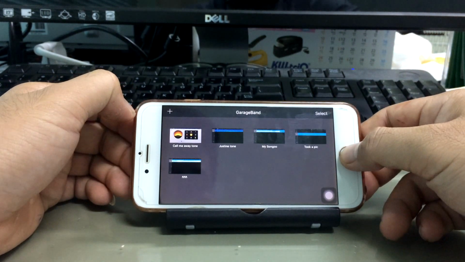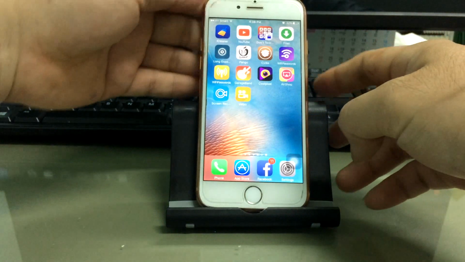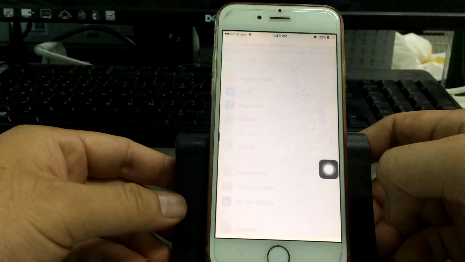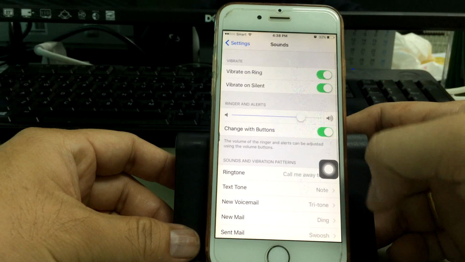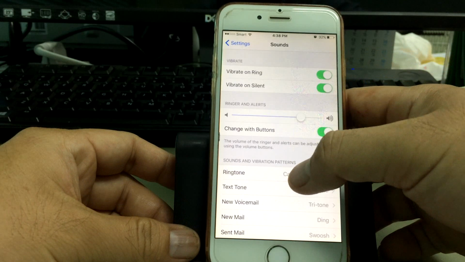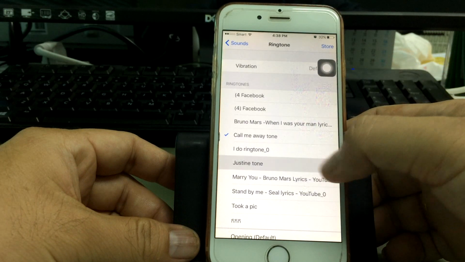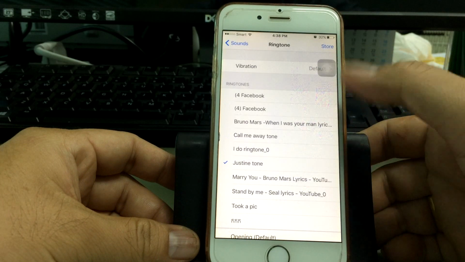Now go and see the ringtone that you made. Go to Settings, scroll down, Sound, and tap Ringtone. Now you see the testing tone here. You can put the ringtone that you want.